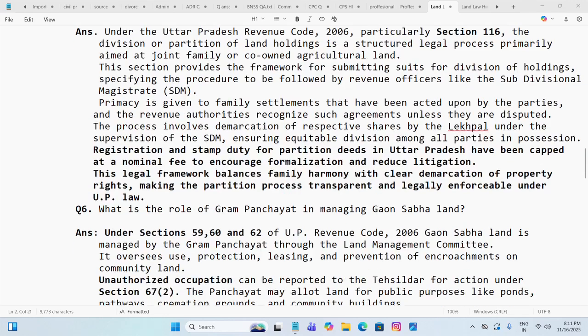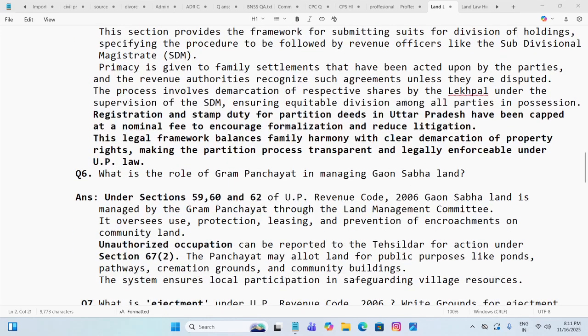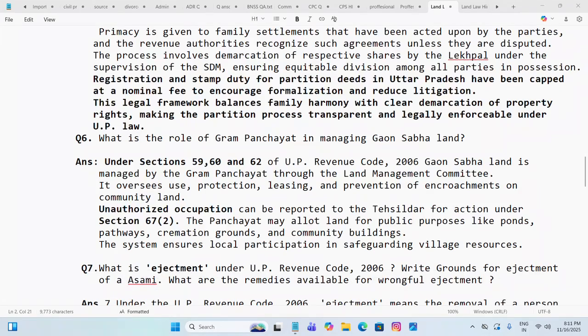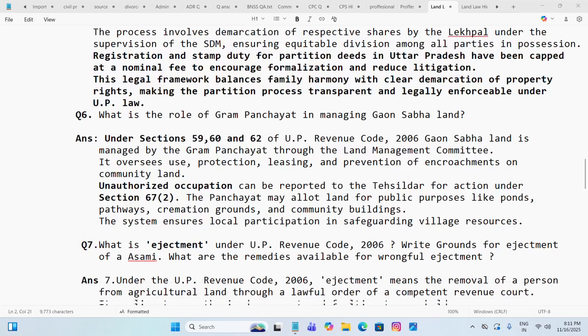Now question 6. What is the role of Gram Panchayat in managing Gaon Sabha land? Under section 59, 60 and 62 of UP Revenue Code, Gaon Sabha land is managed by the Gram Panchayat through the Land Management Committee. It oversees use, protection, leasing and prevention of encroachments on community land.